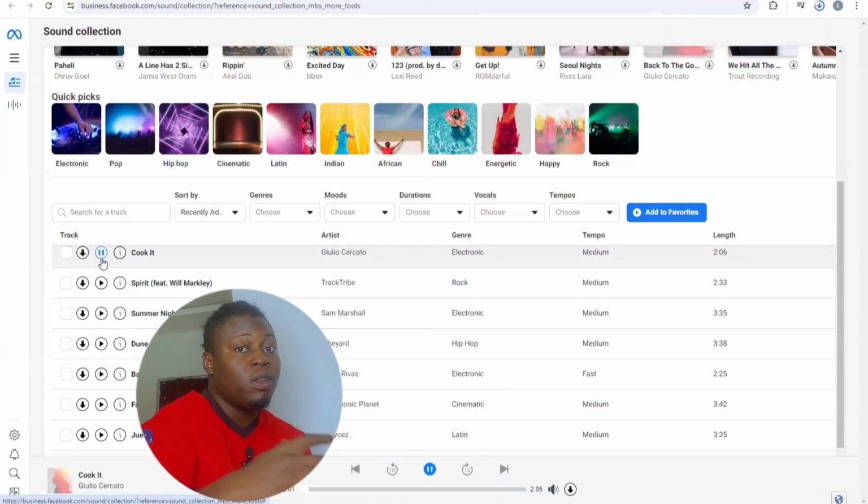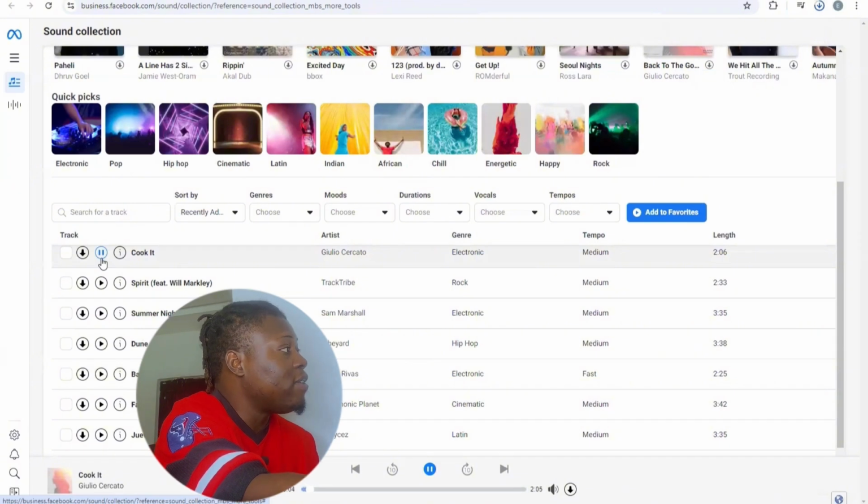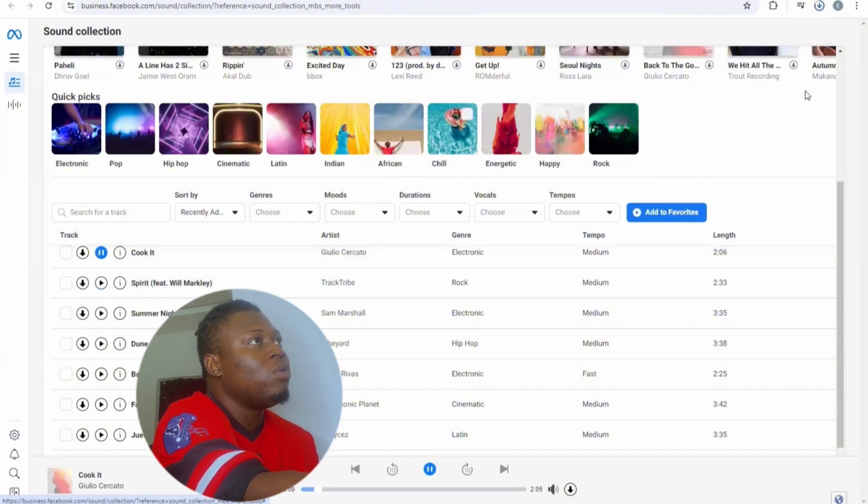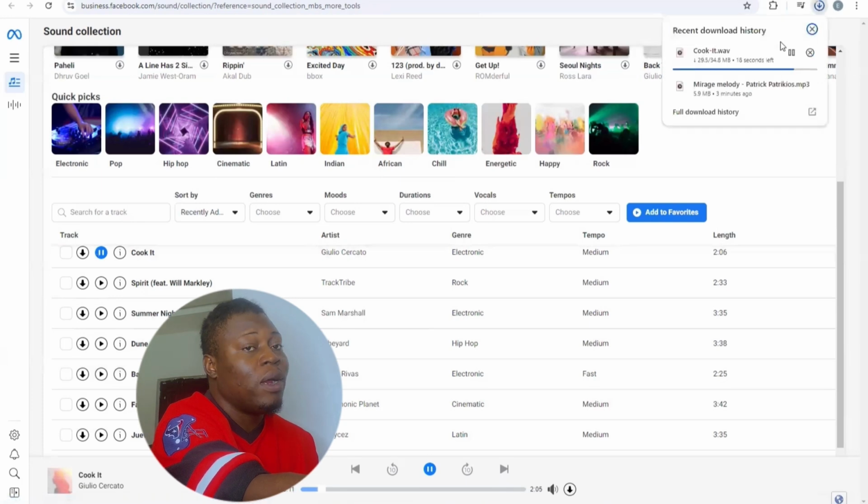Because I'm recording my screen, you might not hear it, but if you look at the screen, you can see that it's playing, right? So that's it, and you can see the one we are downloading is almost here, right? So this is basically how you can download these audios. After downloading this music, the next thing we need to do is head to CapCut and edit this video. Let me show you guys how you can import the music, how to fade in, fade out, how to reduce the volume, how to increase the volume, everything I'm going to be showing you on the other side of the screen, right? So see you guys on the other side of the screen.